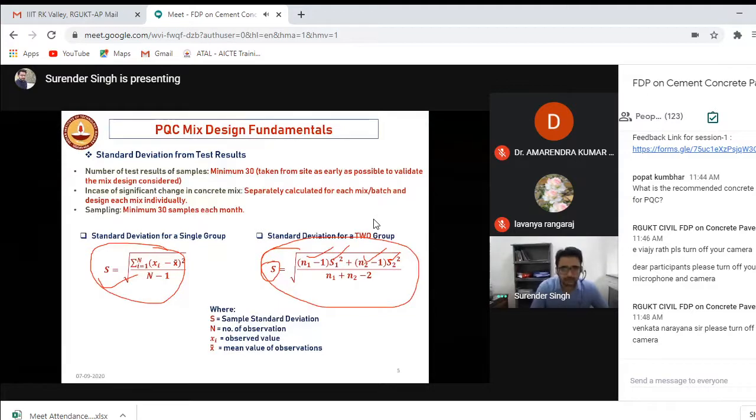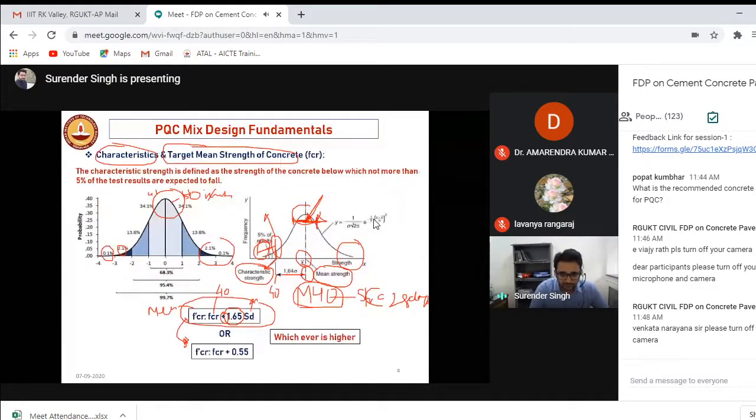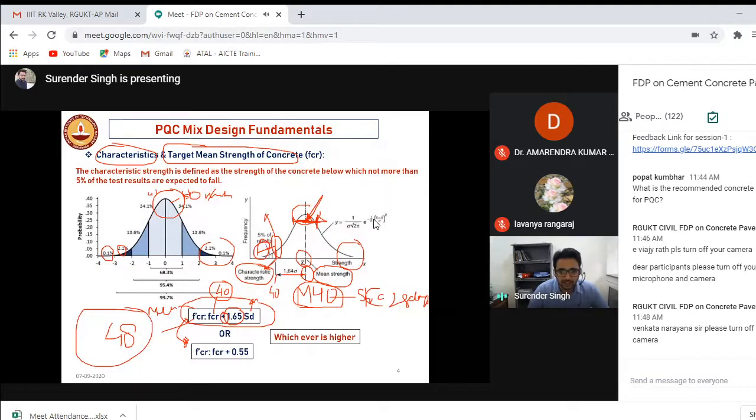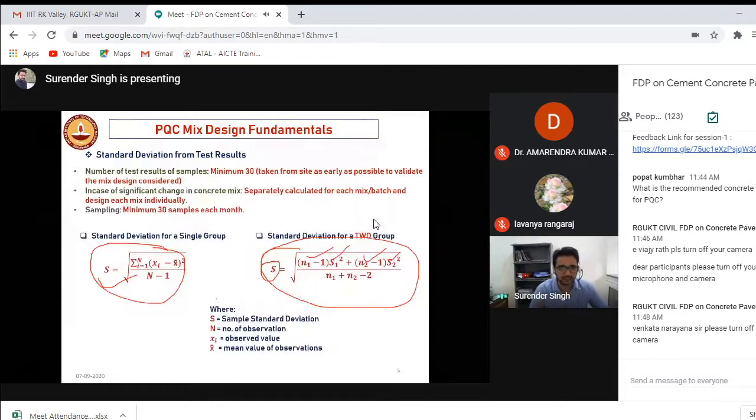Okay, so you'll be getting the standard deviation value from there and multiply by 1.65, and then add it to the strength that should be achieved at the field, and you'll be getting a higher value, let's say 48. That means you need to design your mixture in your laboratory so that 48 MPa is achieved, right? Then only you can ascertain that at the site 40 MPa will be achieved. So this is the fundamental when you're designing any concrete, whether it's for the pavement application or the building application.